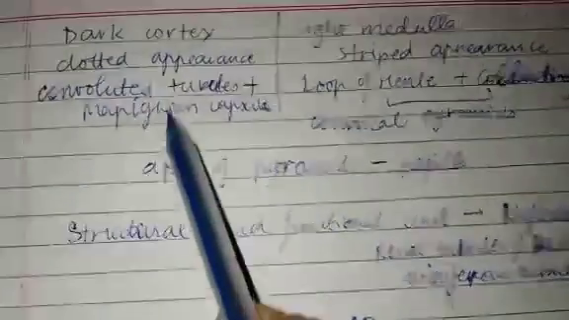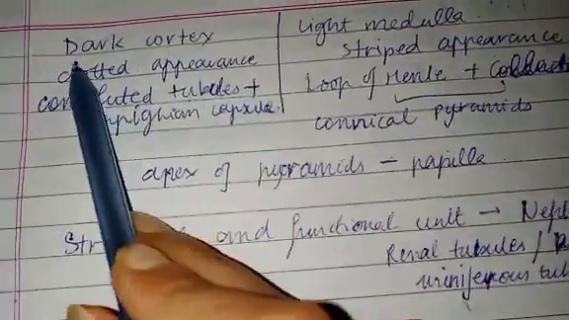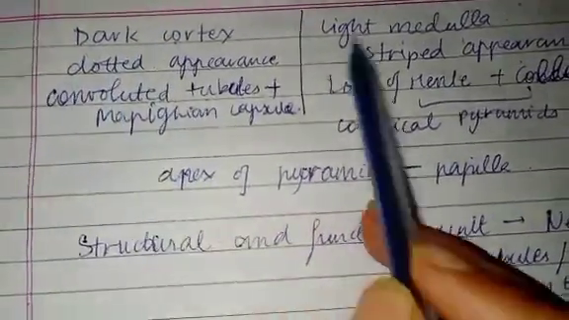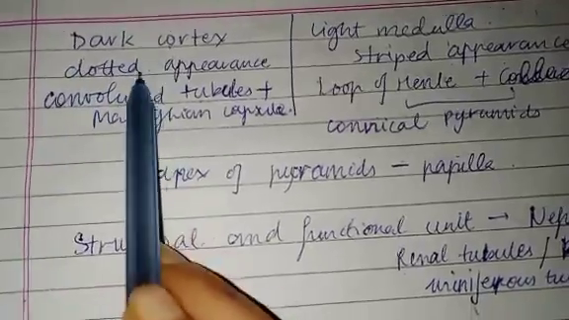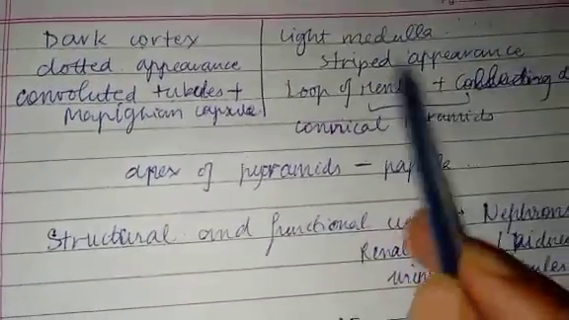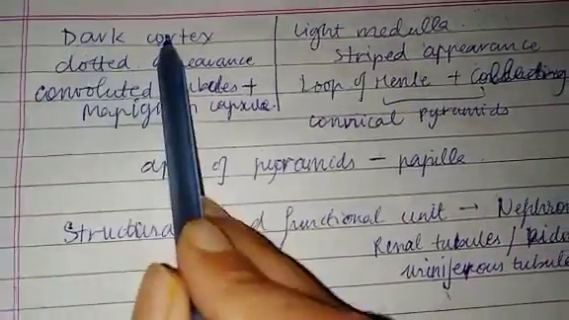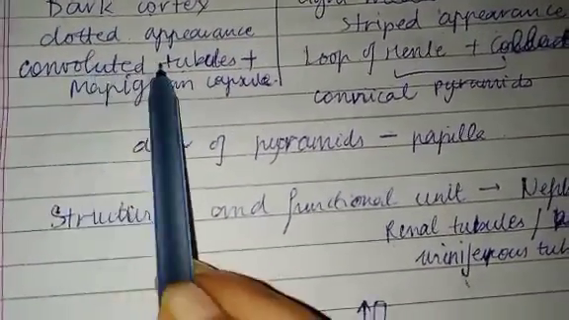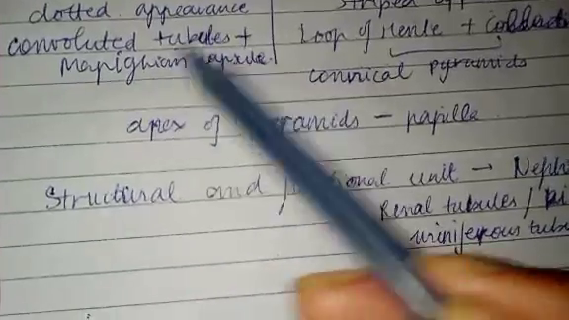Then a small difference between cortex and medulla. The cortex is dark, it is called dark cortex. It is called light medulla. Outer cortex, inner medulla. The cortex has a dotted appearance and the medulla has a striped appearance. I've already told you. Then why does it have a dotted appearance? Because it consists of convoluted tubules that I'll talk about later.